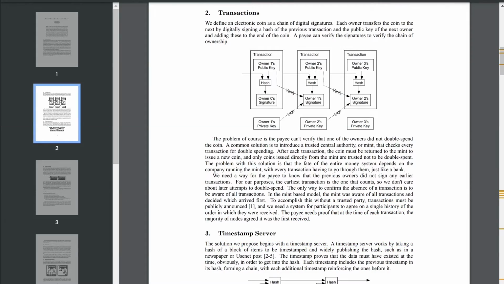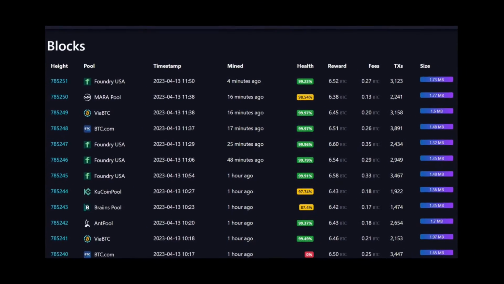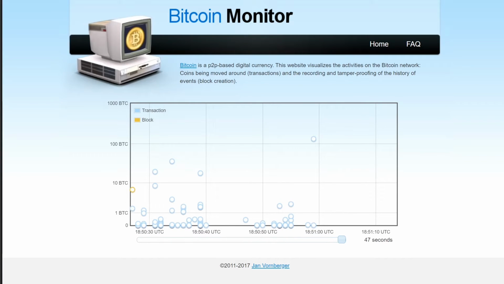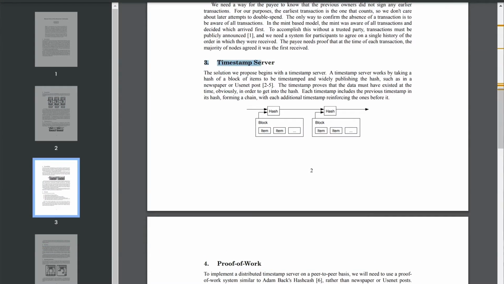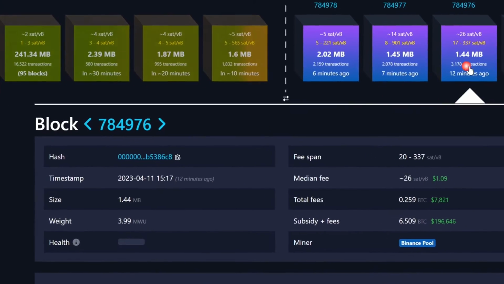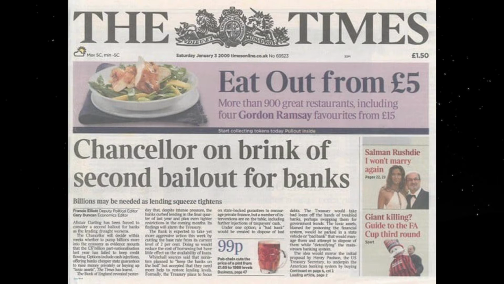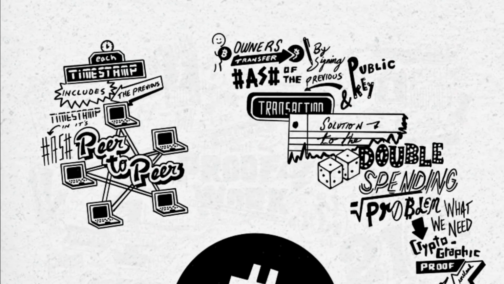To accomplish this, we need a system where transactions are publicly announced and participants agree on a single transaction history in the order they were received. The payee needs proof of the time of each transaction, and the majority of nodes need to agree it was the first received. Section 3 is the timestamp server. The solution is a timestamp server. This adds a timestamp to each transaction like a copy of a newspaper. Each timestamp includes the previous timestamp, forming a chain.